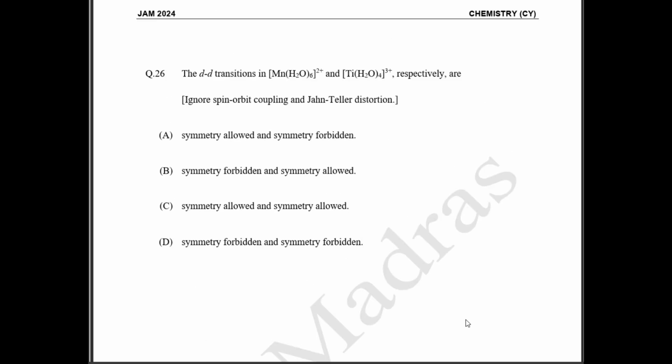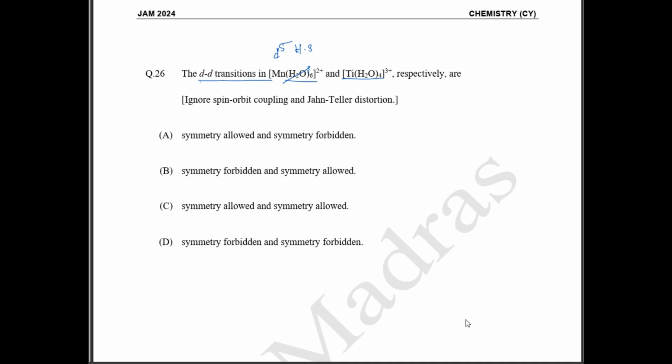Okay, 26th question. The d-d transition in Mn water 6 complex and titanium tetrahedral complex வந்து கொடுத்திருக்காங்க. Okay, so இப்போ என்னன்னு find out பண்ணணும். So Mn2 plus, correct? So again water is a neutral ligand. Mn2 plus na enna, this is going to be your d5 system. So this is your d5 high spin system.